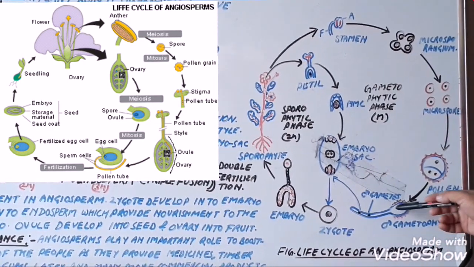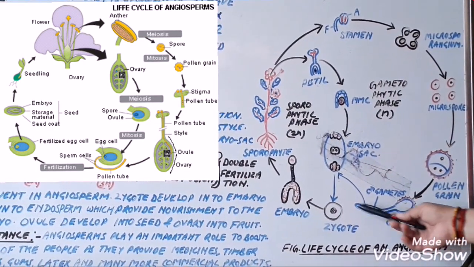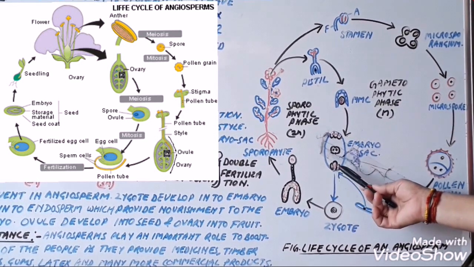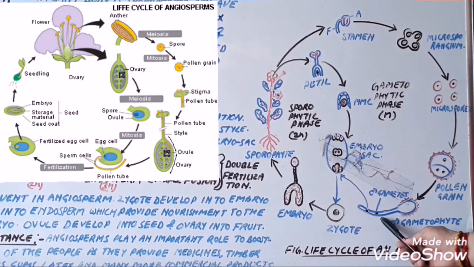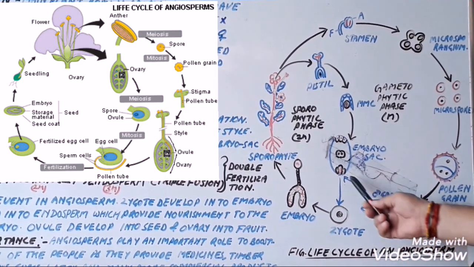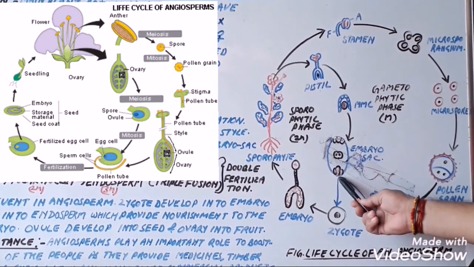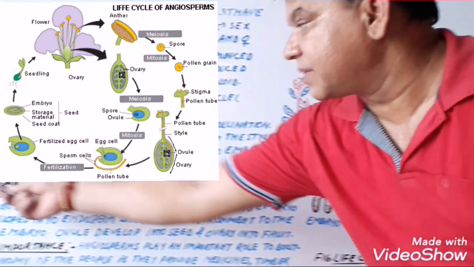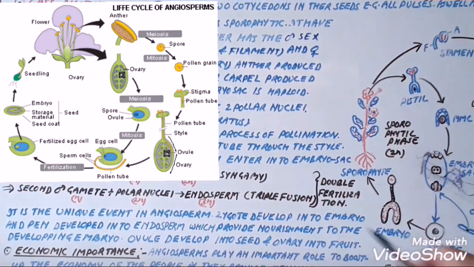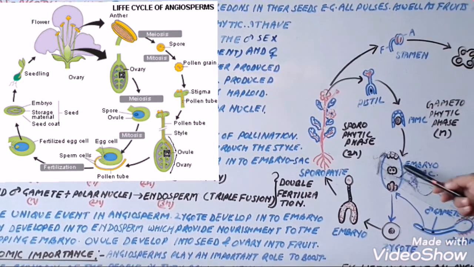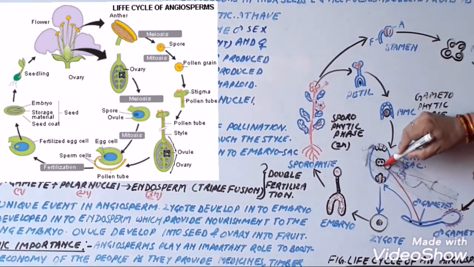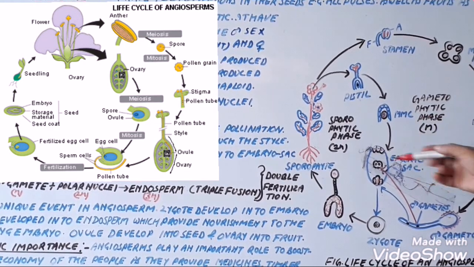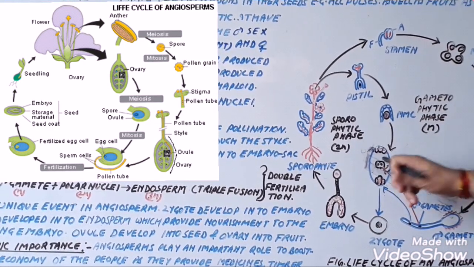Now after the entry of the pollen tube to the micropyle end in the embryo sac, there are 2 male gametes in the pollen tube. The first male gamete fuses with the egg cell to form the zygote. Now the second male gamete fuses with the polar nuclei.